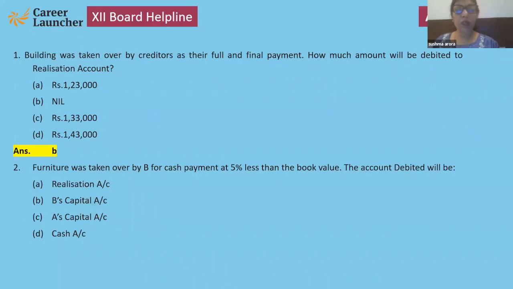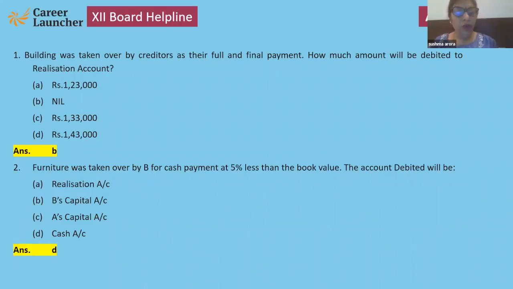Answer B. See, if any asset is taken over by a liability, or it is to be settled against the liability, there will be no entry, because we will not pass the entry for asset realized and not for liabilities paid up. Okay. Next.